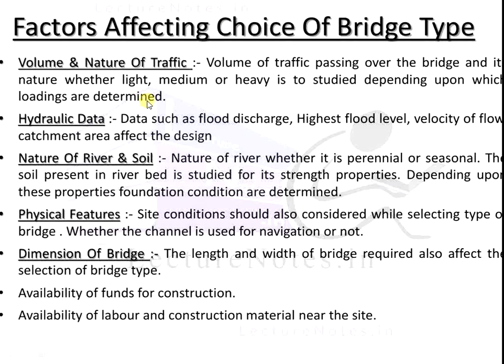This is basic, and first we have to arrange the funds for bridge construction. Next, availability of labor and construction material near the site. We require skilled labor, unskilled labor, and various workers, and also construction material near the site. These are the factors affecting the selection of the bridge type.